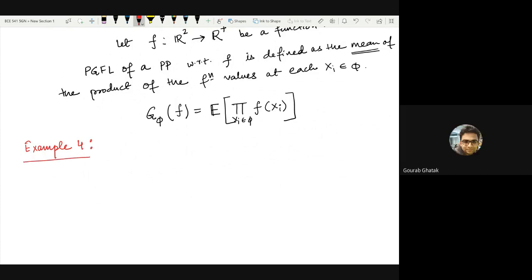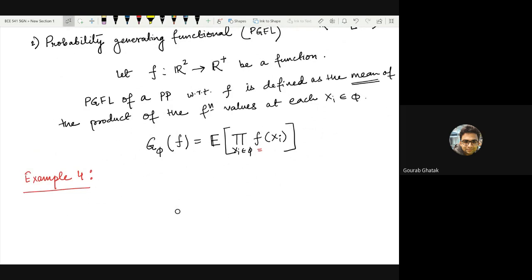Yeah. What I was saying is that suppose you have been given a function f. What values does it take as input? It takes in points of R2, right? It's a mapping from R2 to R plus. As a result, we can put the points of this point process as an input to this function. Suppose this function is defined, for example, as simply the distance of that point from the origin.